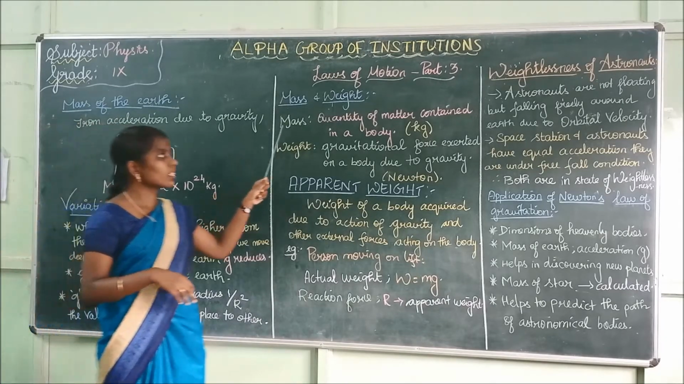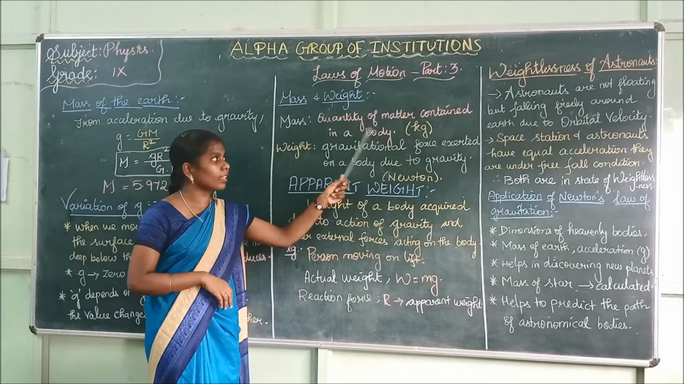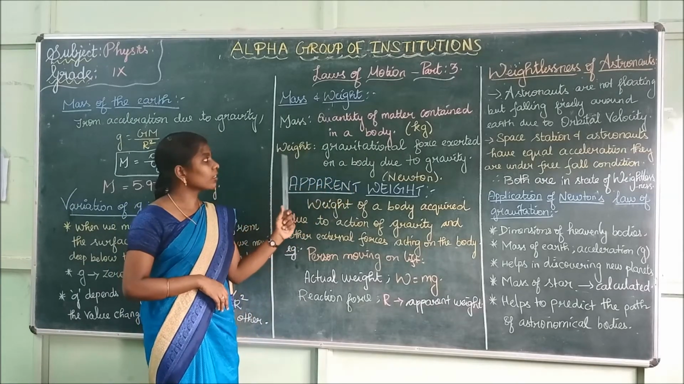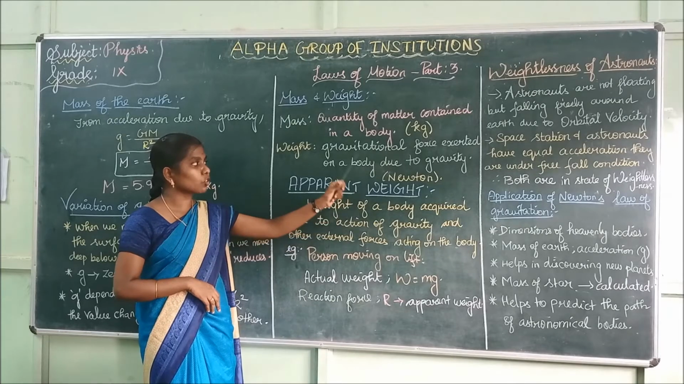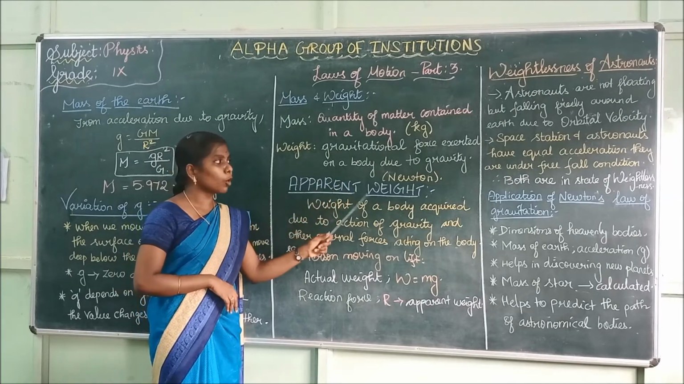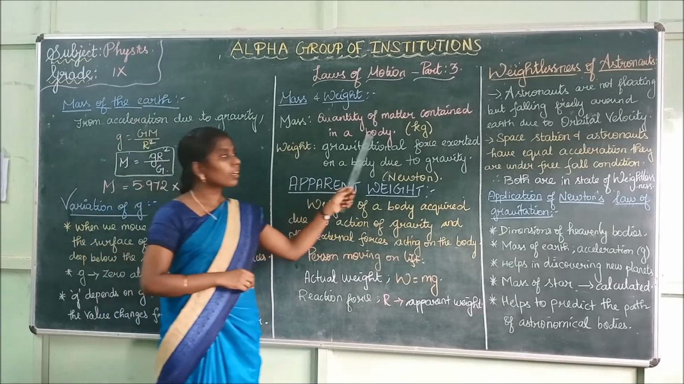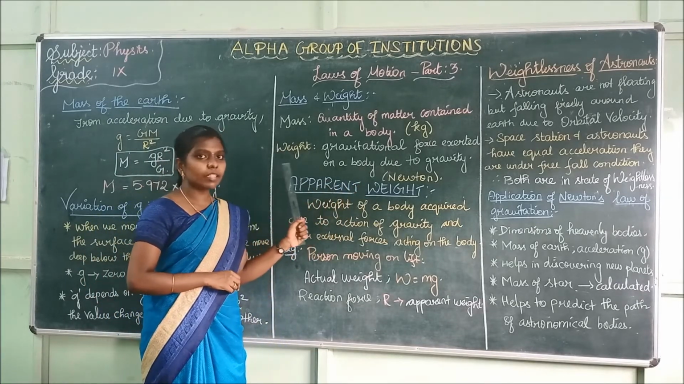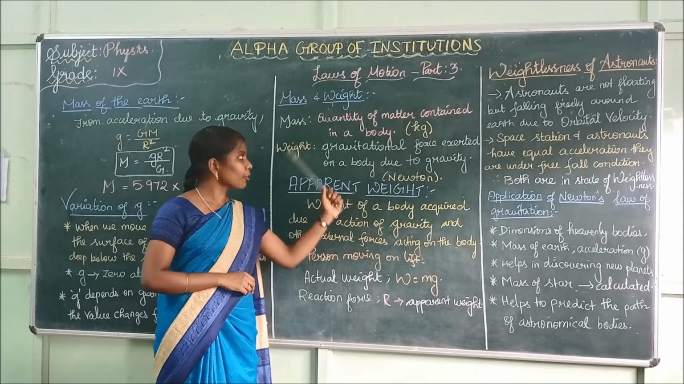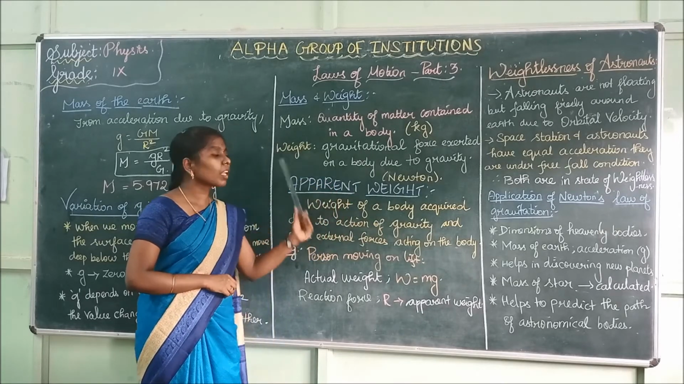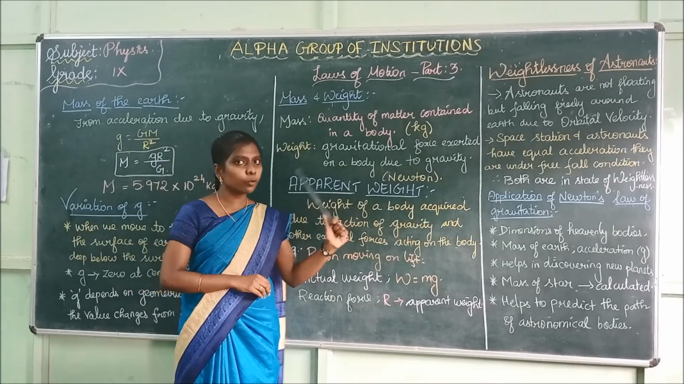Mass is the quantity of matter contained in the body, and weight is the gravitational force exerted on a body due to gravity. The unit of mass is kilogram and the unit of weight is Newton.